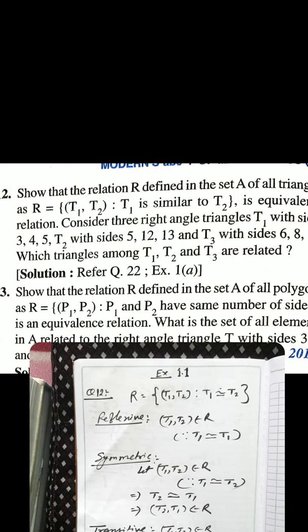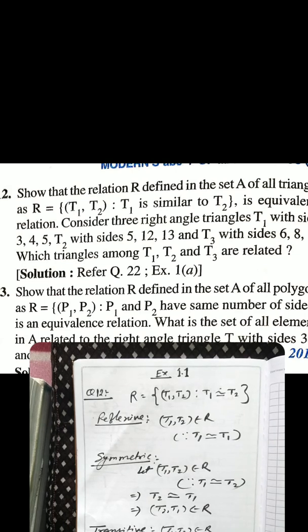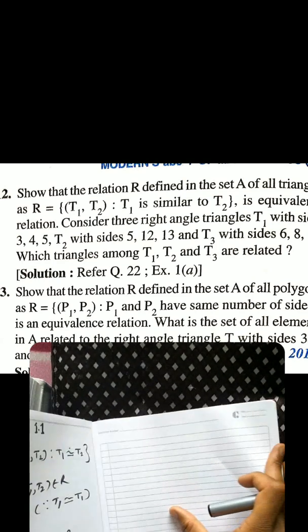Since 3 by 5 is not equal to 4 by 12 is not equal to 5 by 13. Same way, 3 by 6 equals 1 by 2, 4 by 8 equals 1 by 2, and 5 by 10 equals 1 by 2. Therefore, T1 and T3 are related to each other. Why? Okay, let us see.